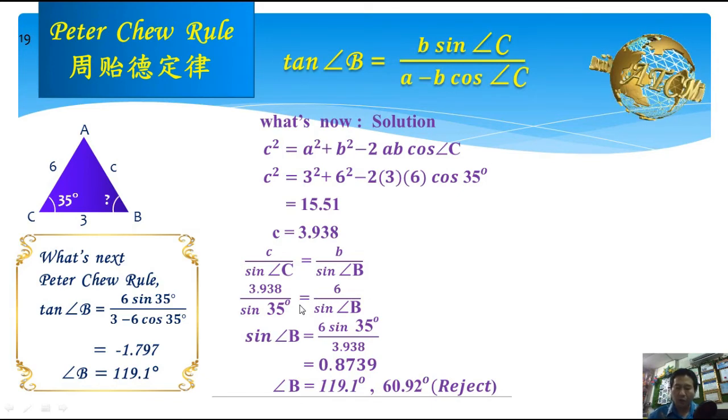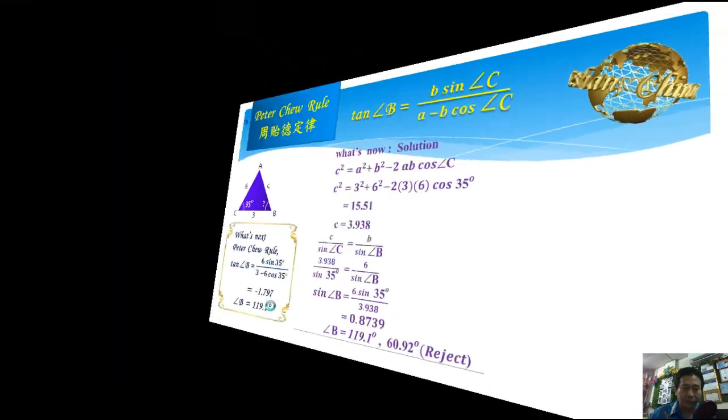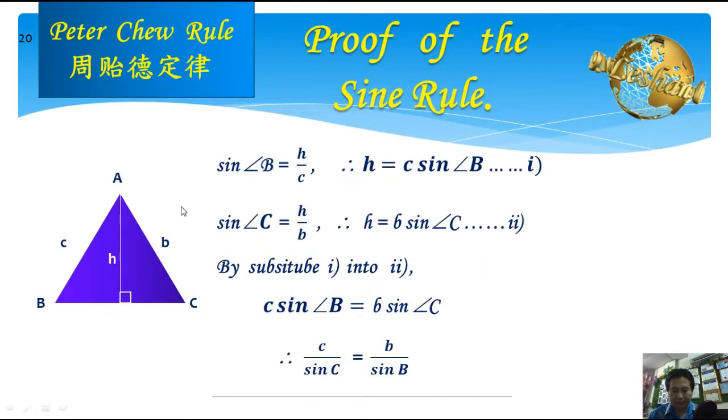For starting, I looked at the proof of the sine rule and the cosine rule. So let us see the proof of the sine rule first. As we see, sine angle B equals h over c, opposite over hypotenuse.